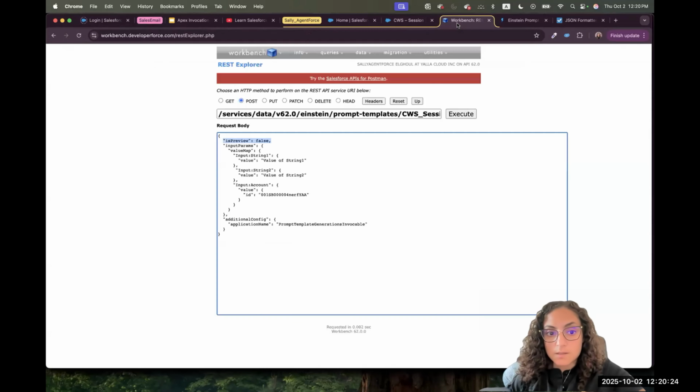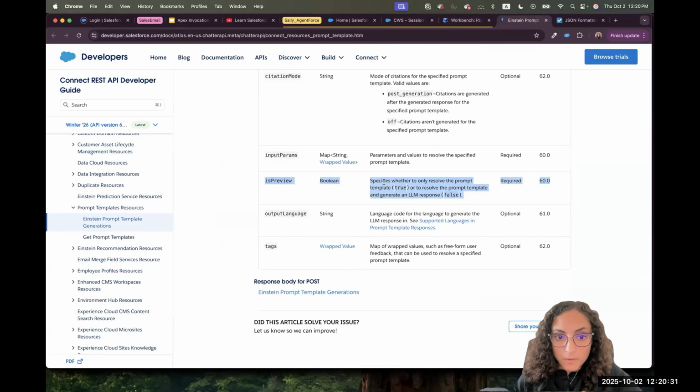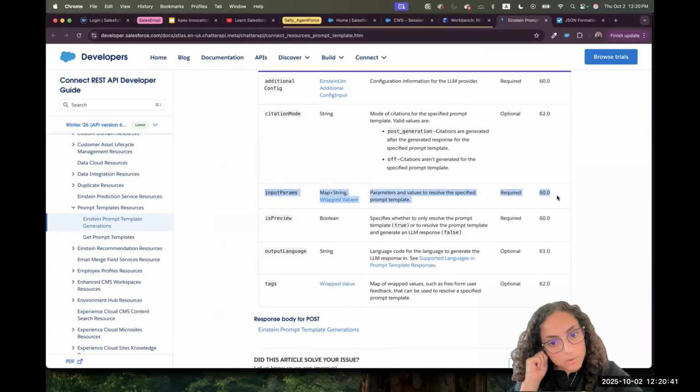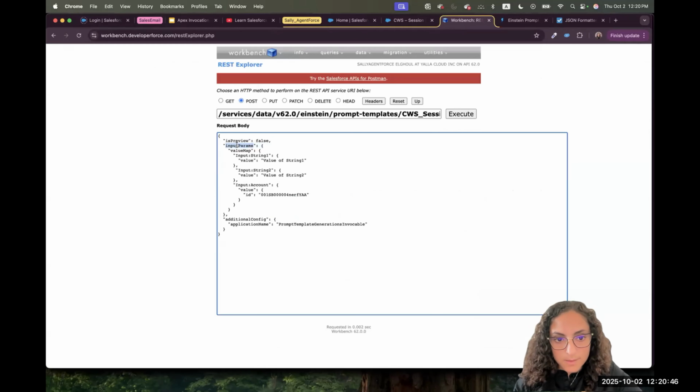So what does that mean, is preview true or false? Next, we have something called an input parameter. If I go here, I'll find that this is the input parameter and it's required. That means I cannot remove it. I must provide the input parameters, and it's a map. So again, this is the key, input parameter. The value for it is a map. What's inside here? Let's park it for a minute, but we'll go back to it.